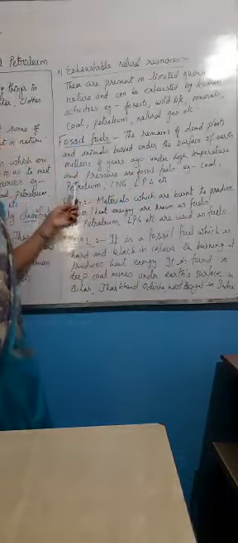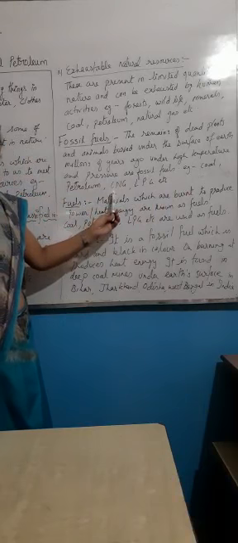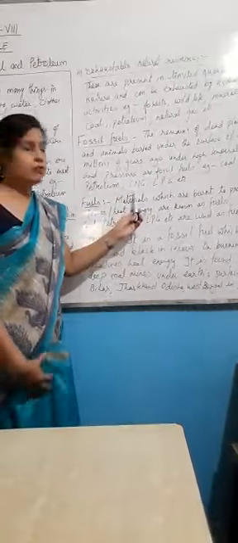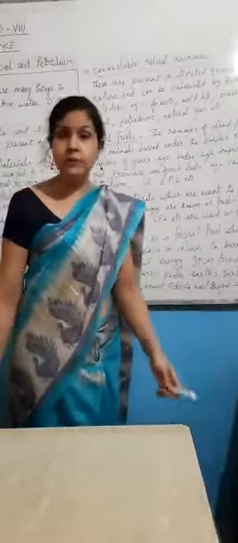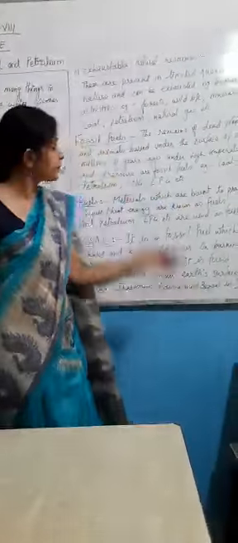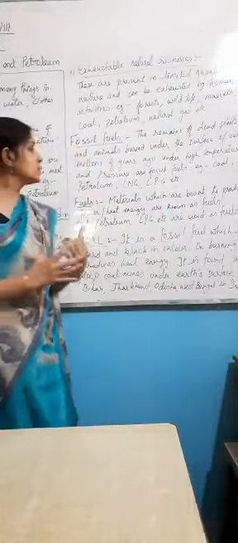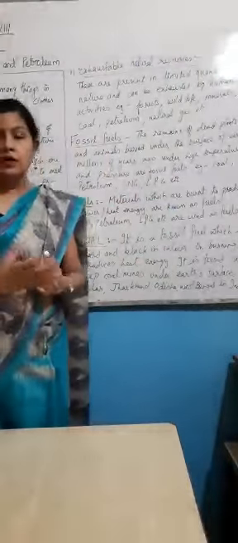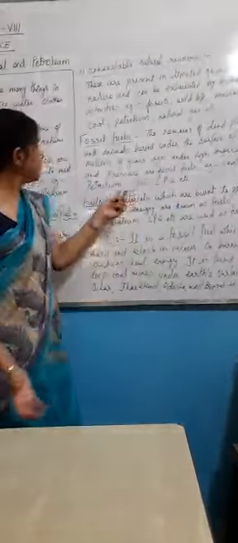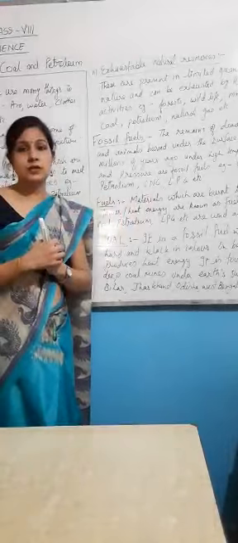So the examples of fossil fuels are coal, petroleum, CNG, that is compressed natural gas, which we use in our vehicles, and LPG, liquefied petroleum gas, which we use at our homes for cooking purposes. All these are fossil fuels. Among these, some of the fossil fuels we use as fuels.